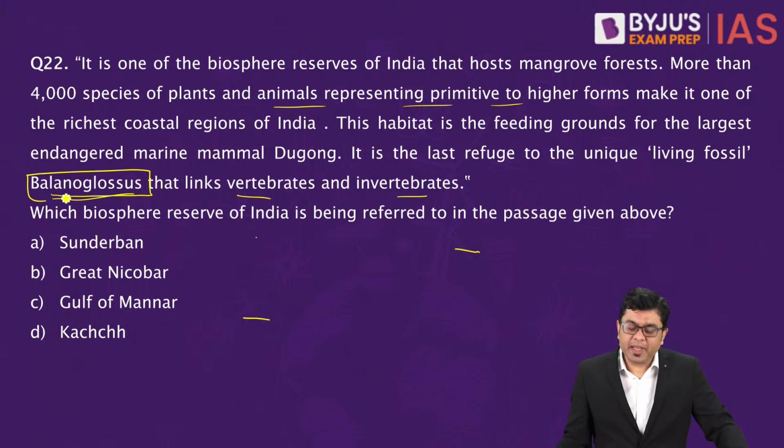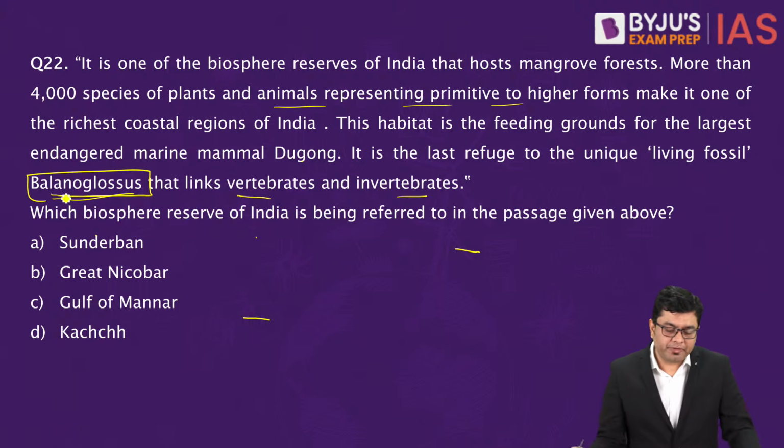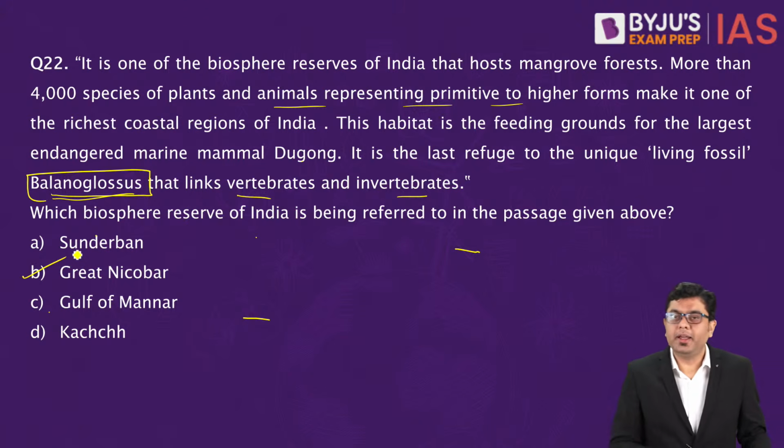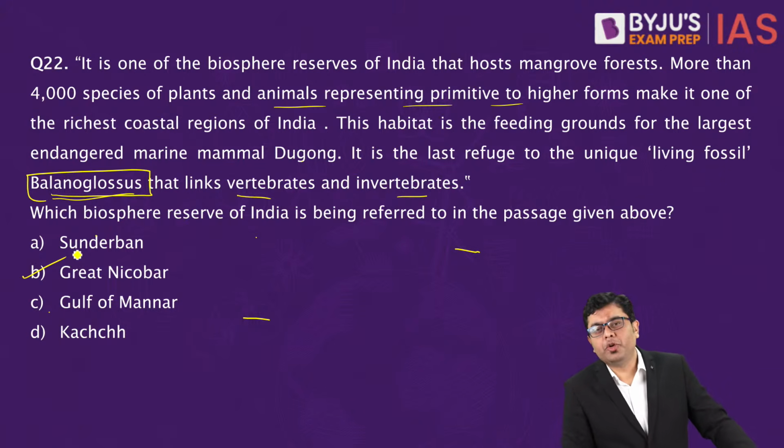So here, where is it that you find this? If you take a look at it, you will find it in the region of Great Nicobar. Great Nicobar Biosphere Reserve is something where you will find that, but here you also have to understand that Gulf of Mannar also has a substantial dugong population in it. Okay, so Gulf of Mannar, please don't get confused by it that the dugong population won't be found there.